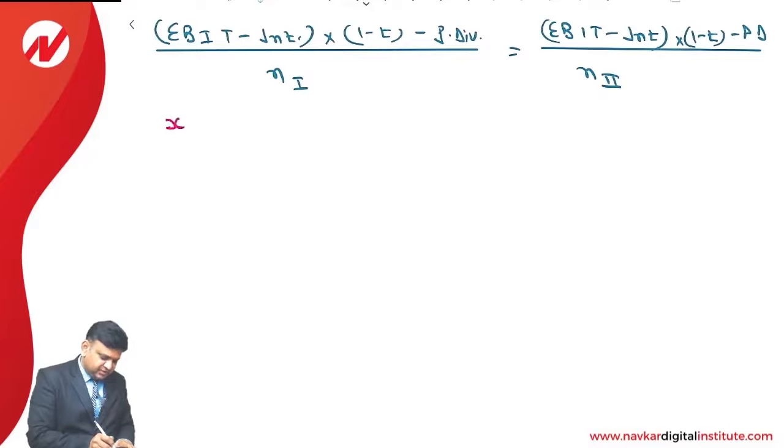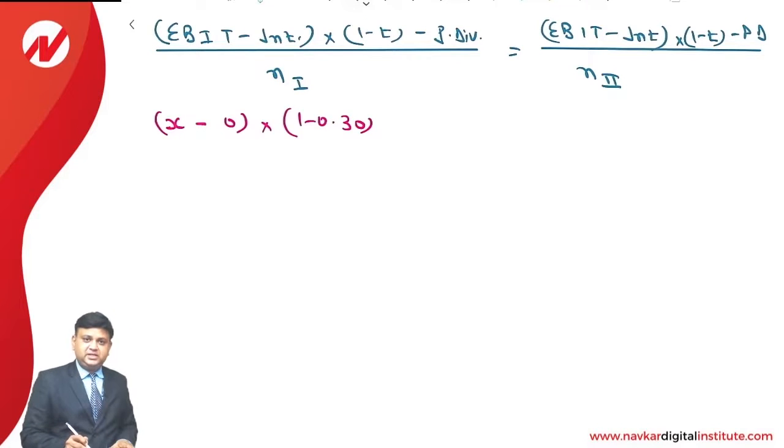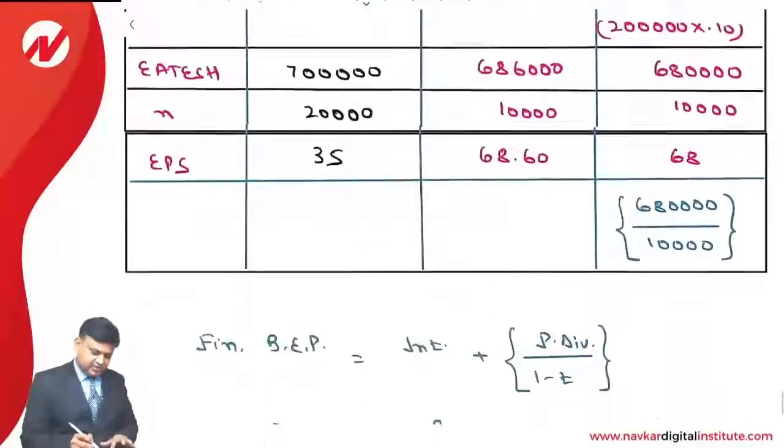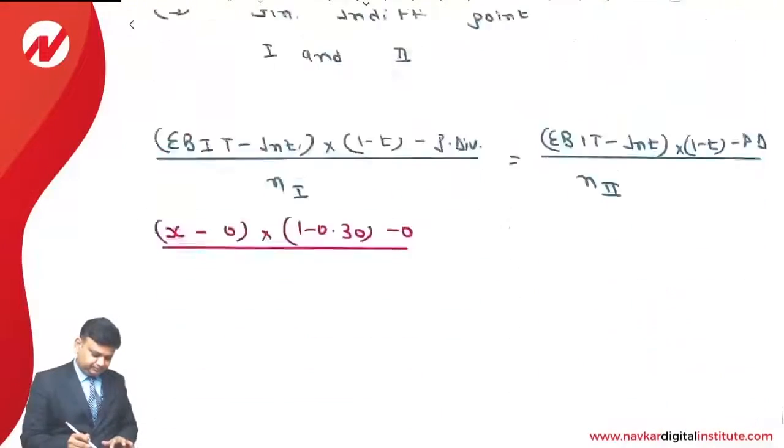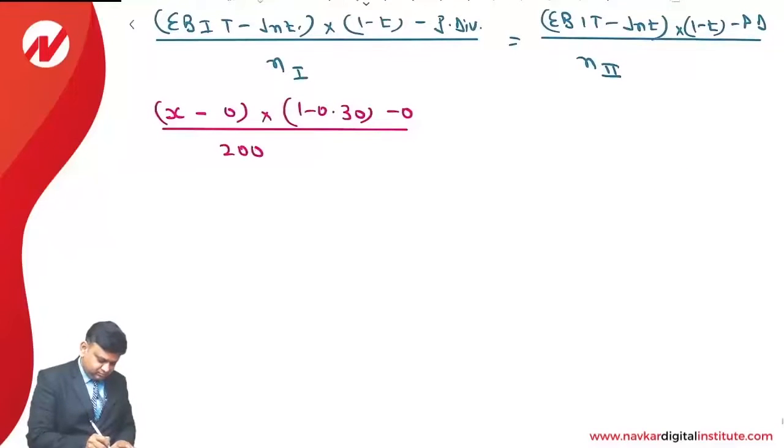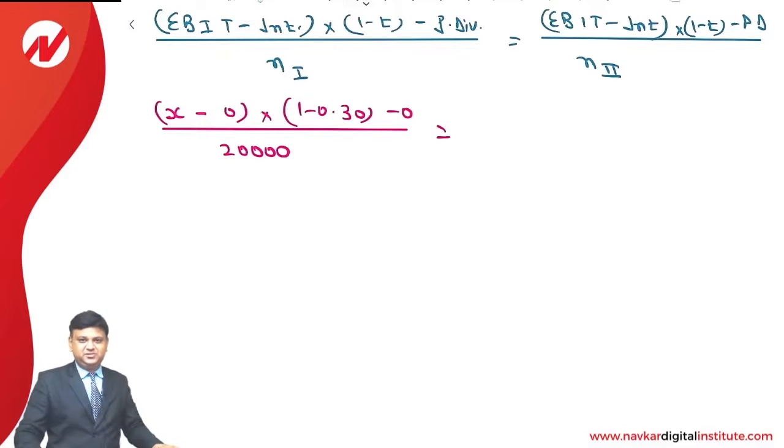I am assigning variable x to EBIT. We understand that the first financial plan is an unlevered plan, so the interest is 0. 1 minus tax rate, which is 30%. There is no preference dividend, divided by number of equity shares of the first plan, that is 20,000. Is equal to, on the other hand, we'll keep the same equation.